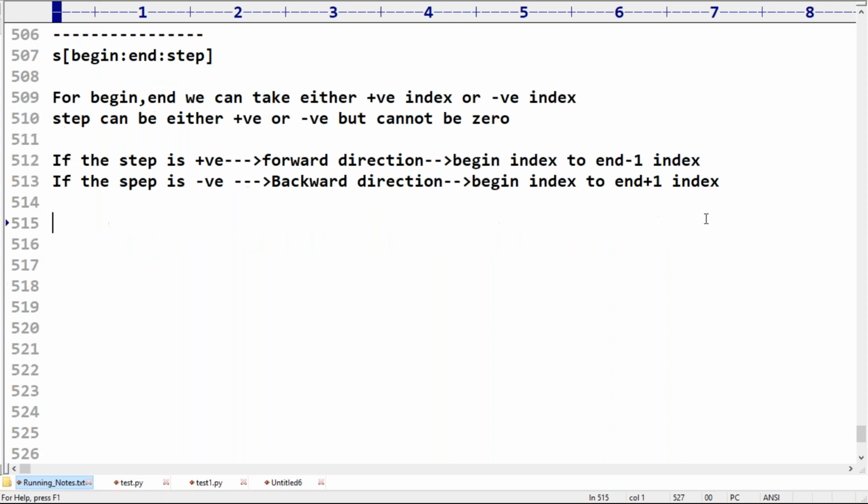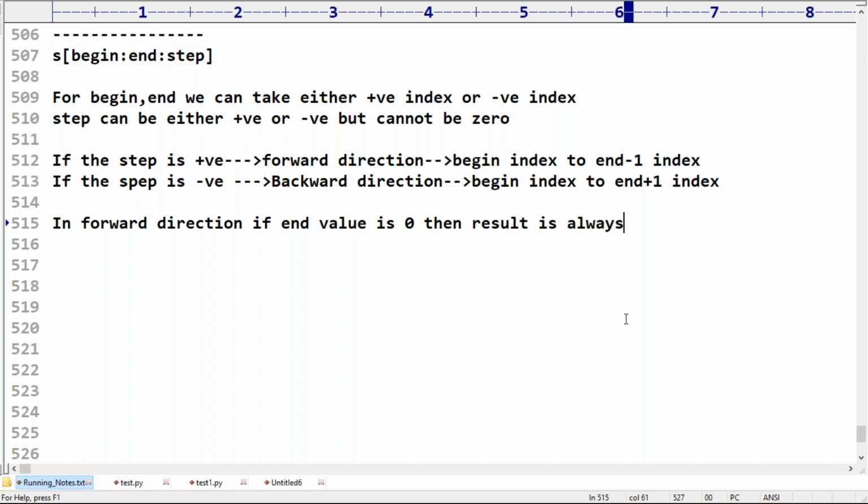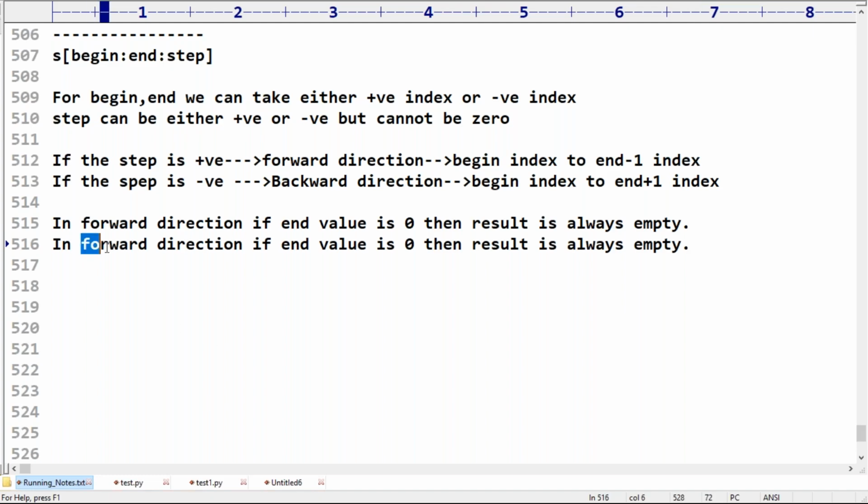Next, one more thing. Here one small twist is there. What is that twist? In the forward direction, if the end value is 0, then the result is always empty. Remember this one. In the backward direction, if the end value is -1, then the result is always empty.